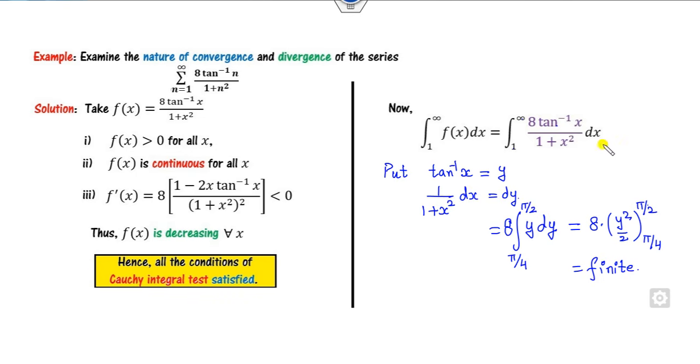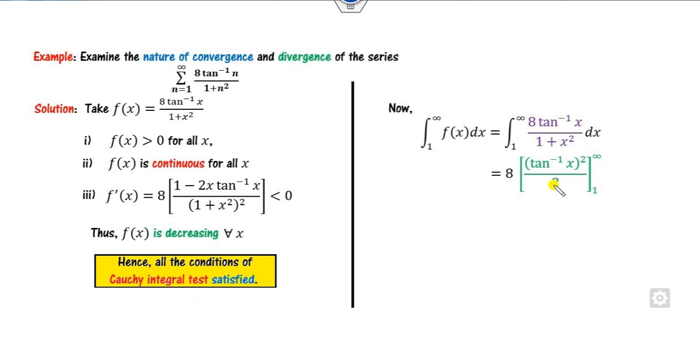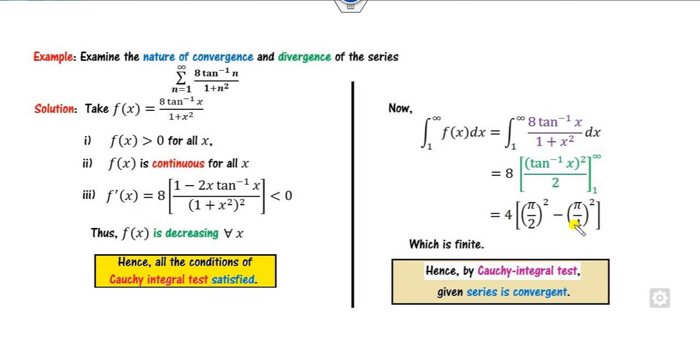Or you can also write this integration as 8 outside, this is y square, where y is tan inverse x, so this is tan inverse x square divided by 2. Now if you substitute infinity, it is pi over 2. And when you substitute 1, it is pi over 4. So which is a finite number. Hence by the Cauchy integral test, it is convergent.